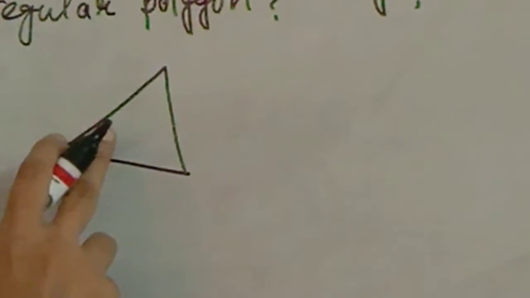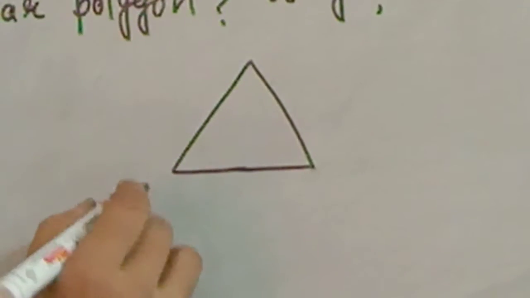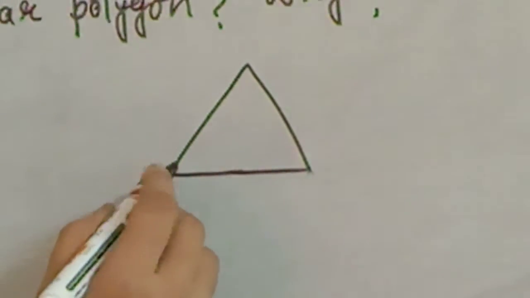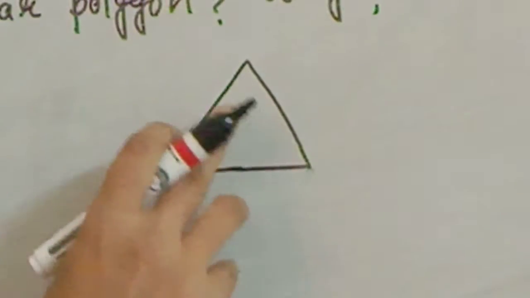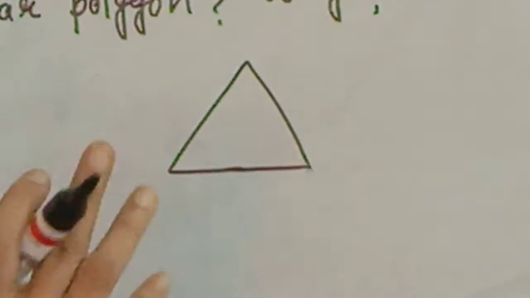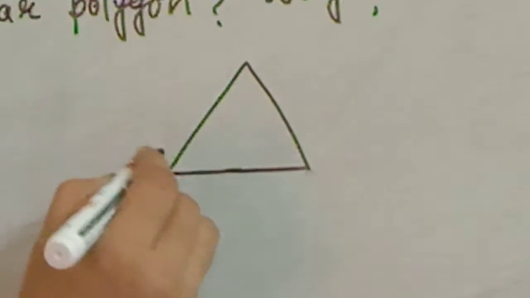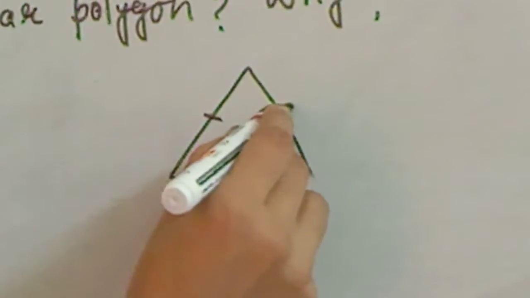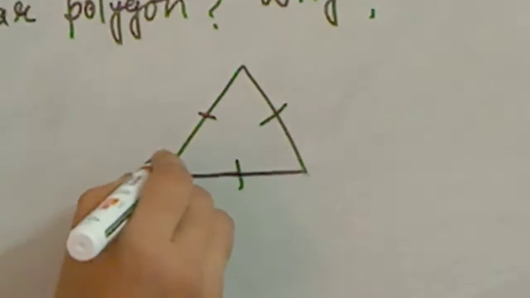And when it is a regular polygon, the minimum sides required are 3 line segments. By using 3 line segments you can make a closed polygon. And because it is regular, all the sides are equal, so all the angles are also equal.